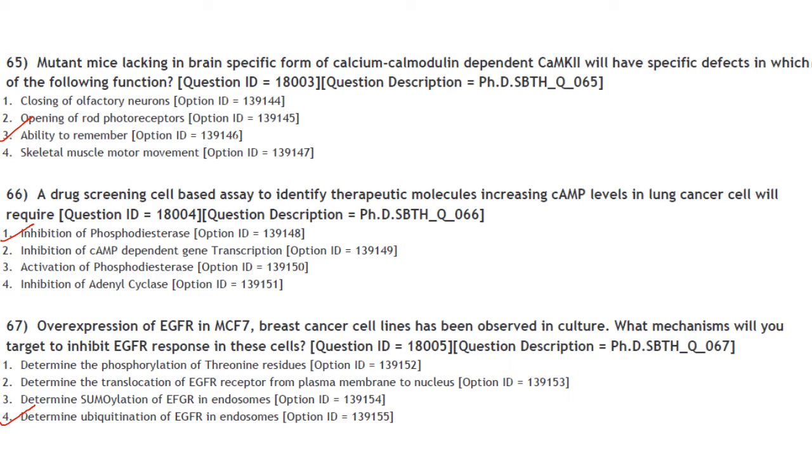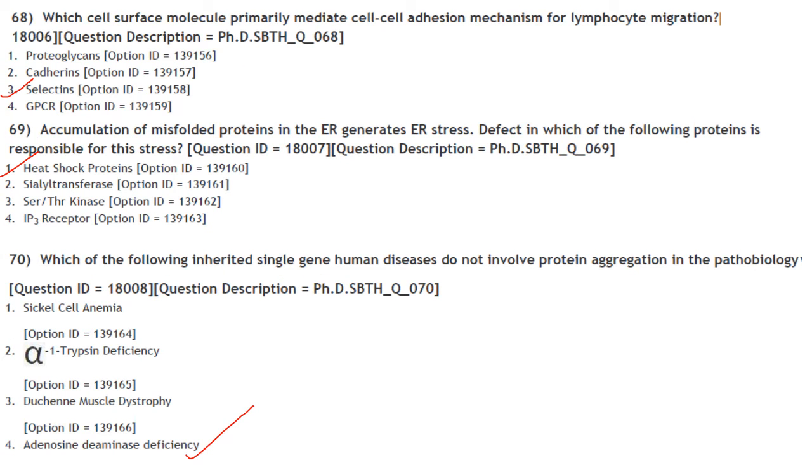Then next one, overexpression of EGFR. EGFR is epidermal growth factor receptor in MCF7 breast cancer cell lines has been observed in culture. What mechanism will you target to inhibit EGFR response in these cells? So you can determine the ubiquitination of EGFR in endosomes. Answer is option 4. Then which cell surface molecule primarily mediates cell-cell adhesion mechanism for lymphocyte migration? It will be selectins. Answer is option 3.